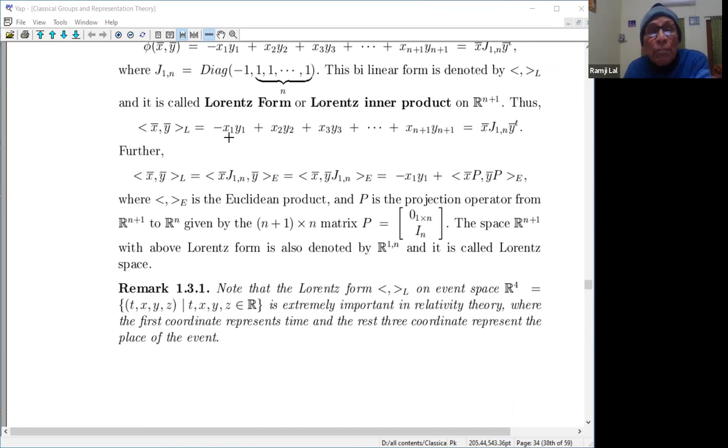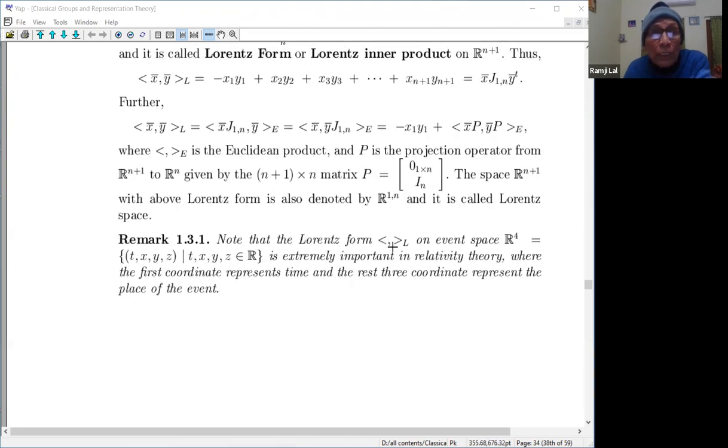So 1 is the negative part. This is a form of signature (n,1). And it is called a Lorentz space. R^(n+1) with this form is called the Lorentz space.